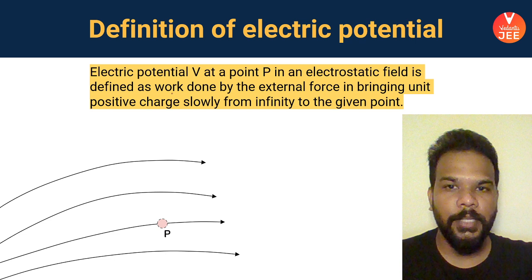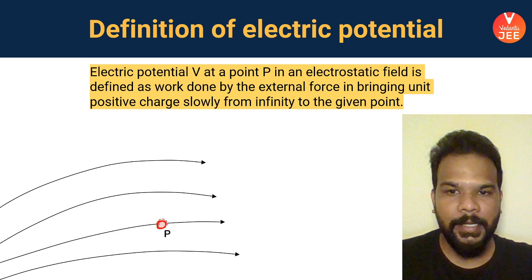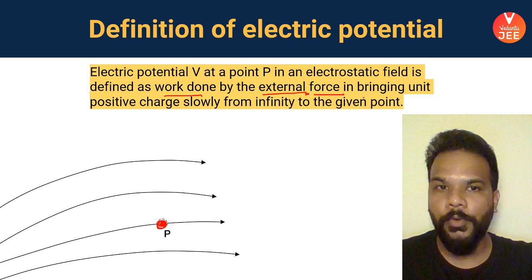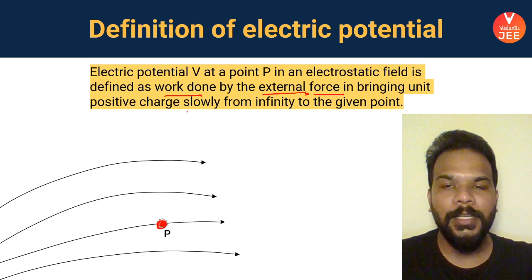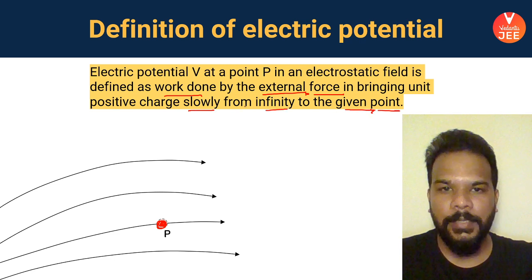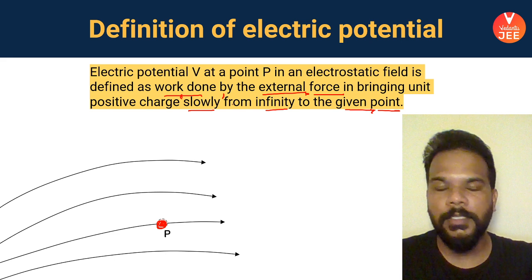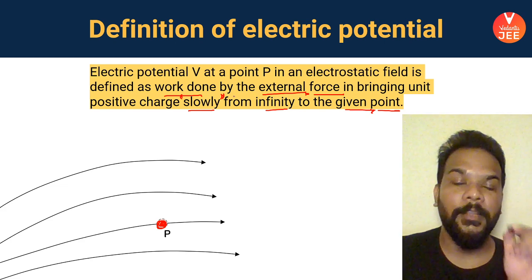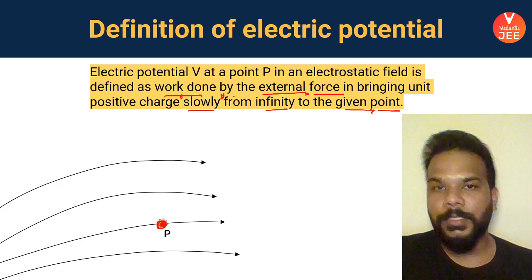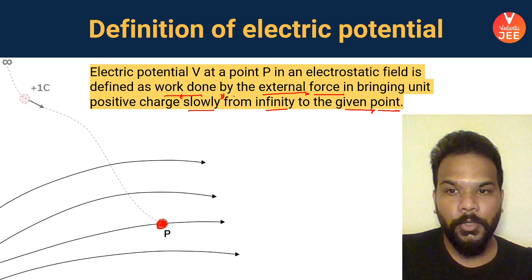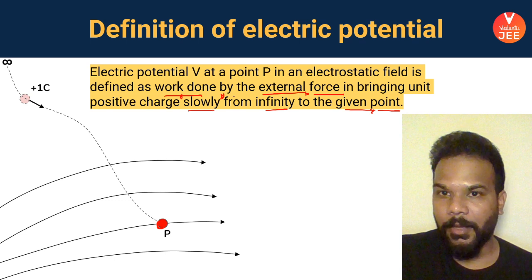The electric potential at a point P in the electric field is defined as the work done by the external agent force in bringing a unit positive charge slowly from infinity to a given point. This word slowly is very important because the external agent is working just exactly as much as your electrostatic force is working, so that the net force acting on the body is zero and it is not gaining any kinetic energy. Okay guys, so this is basically what is happening now.